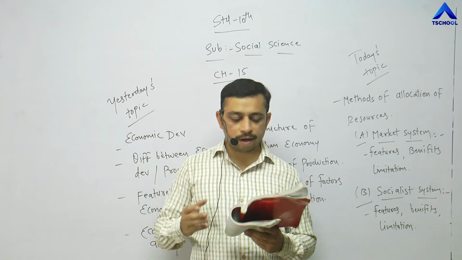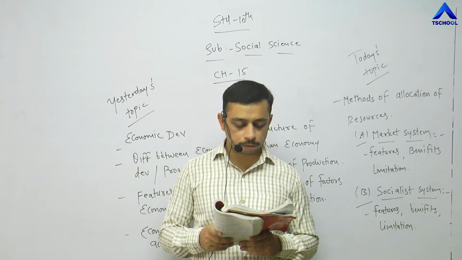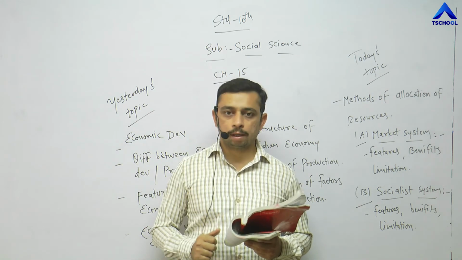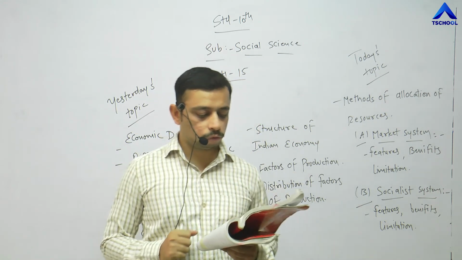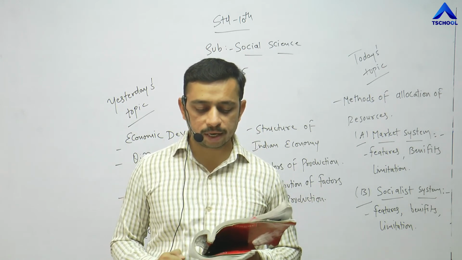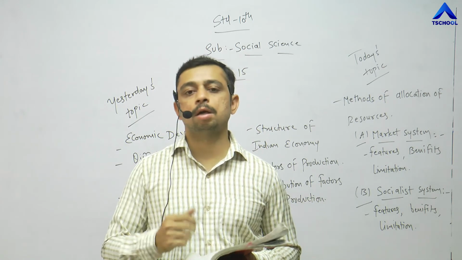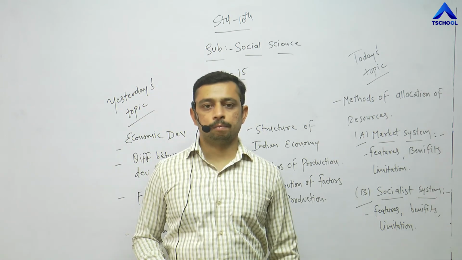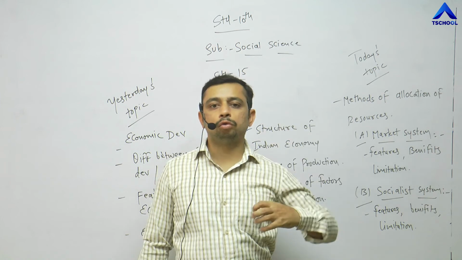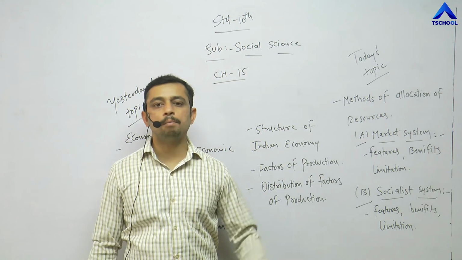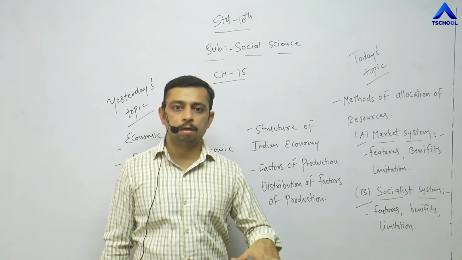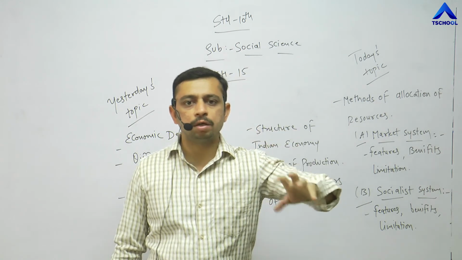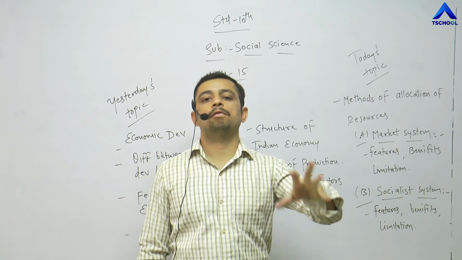Socialist system, which has come into existence with a noble intention of equal distribution and social welfare, has certain limitations. What are the limitations? One, as the resources of production are owned by the state, people do not get encouragement and motivation to increase production. As the complete authority lies in the hands of government, their own ideas, their own thoughts, the private sector is not given that importance. So the limitation is the motivation factor, or the ideas that are being generated from different businessmen, would always be limited.